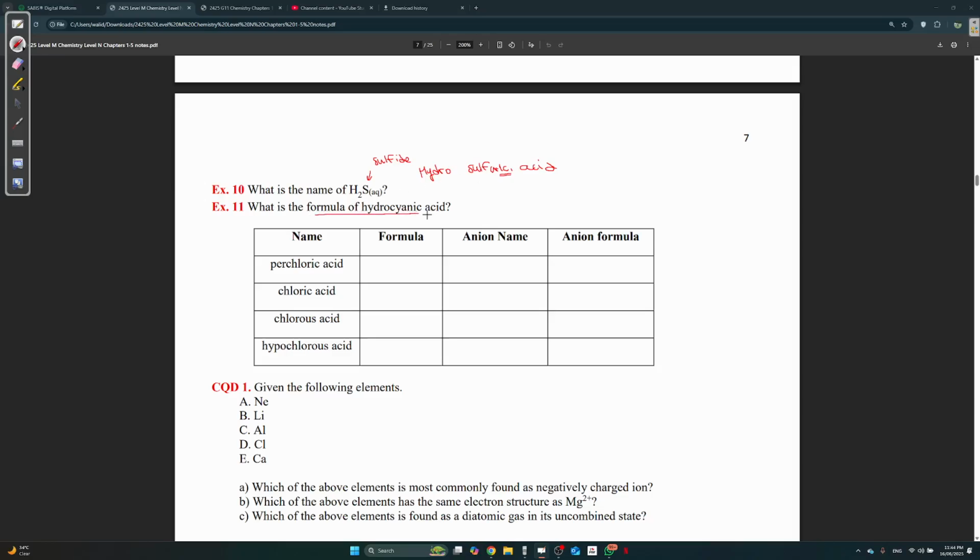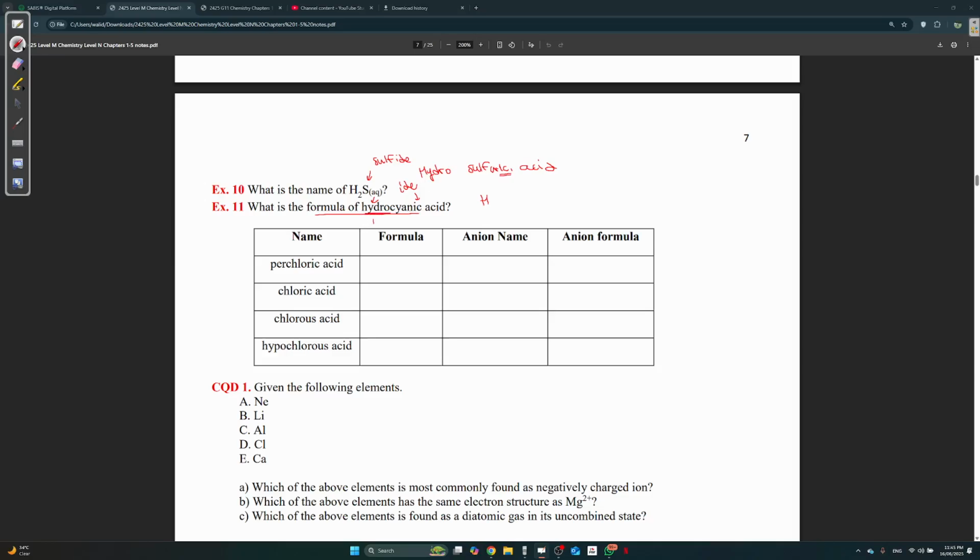What's the formula of hydrocyanic acid? Let's take a look. We use the hydro and we use the IC. So what does that mean? It means it's going to be H, and since we use hydro and IC, the ion ends with IDE. Although you don't have to know that it ends with IDE to solve this.